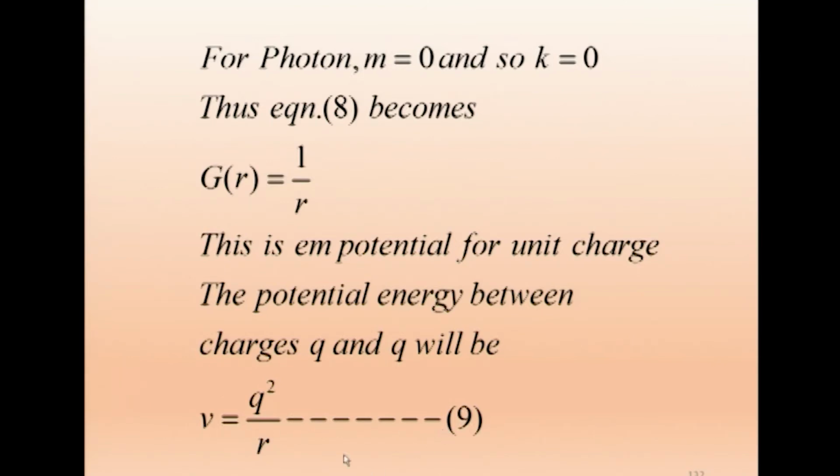This is in CGS we have written. Here, because it is only for derivation, if you go to MKS, in the denominator we will get 4 pi epsilon 0. So the potential V equals Q squared by 4 pi epsilon 0 R. Here in CGS, because Yukawa derived it during that time when CGS units were used, we are just retaining the original derivation, Q squared by R. This is what we have discussed, what we know.